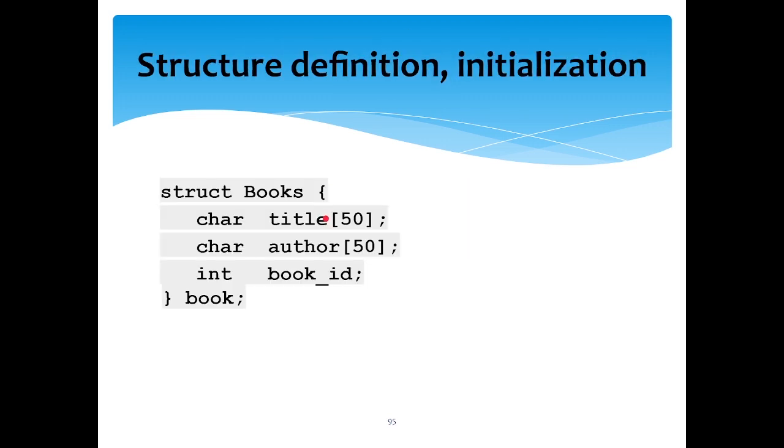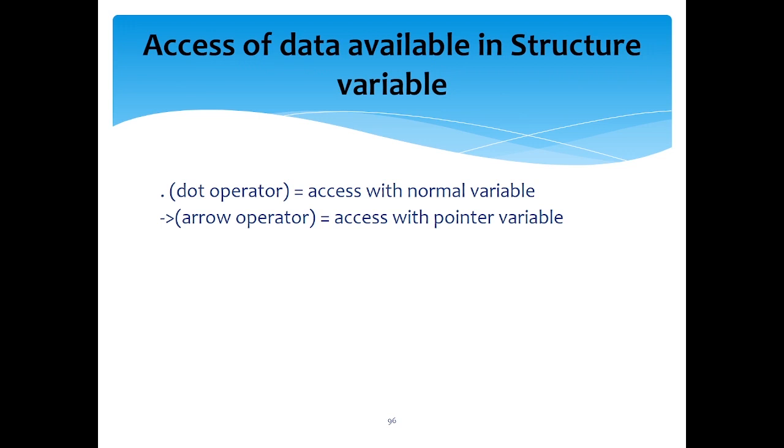If you want to access author, then you can say p pointing to author, which gives the value inside author. And if you want book ID, p pointing to book ID, which gives the value inside book ID. So this is about accessing the data available in the structure variables.